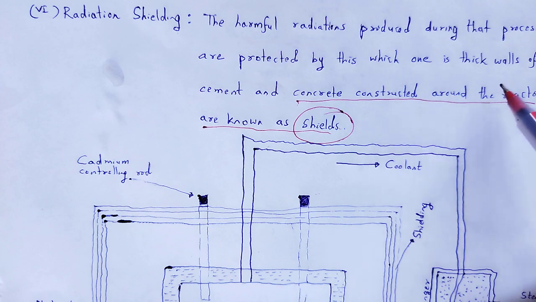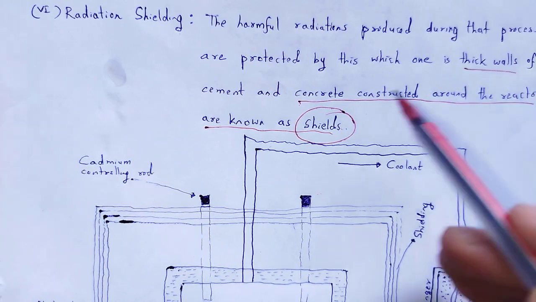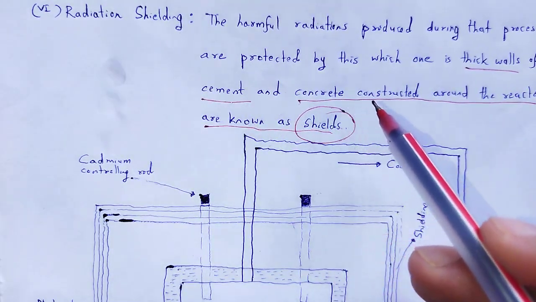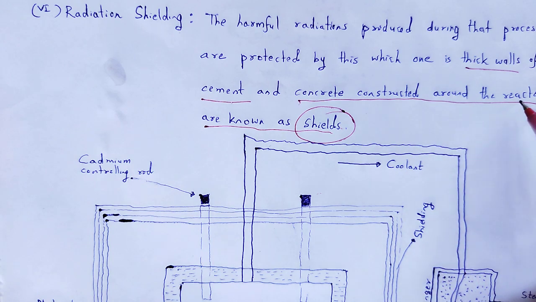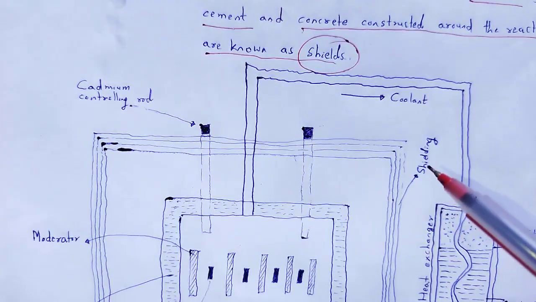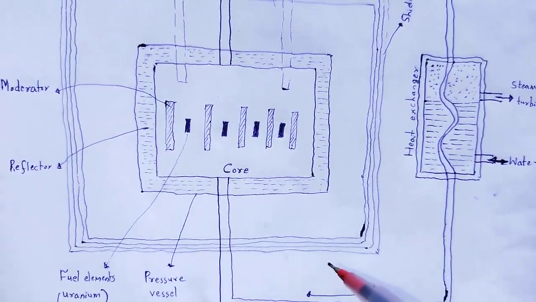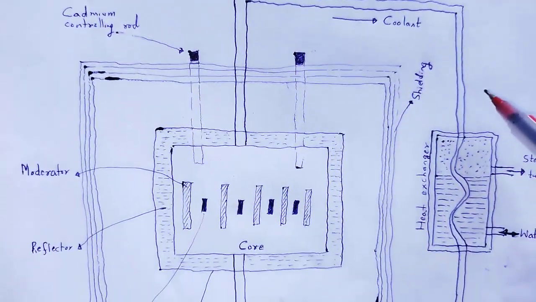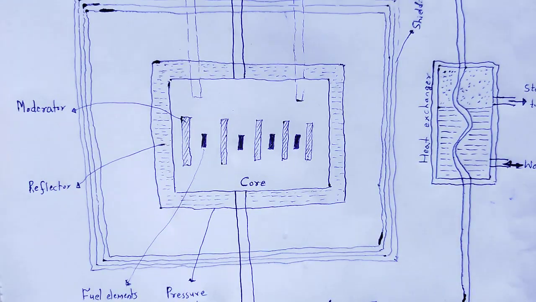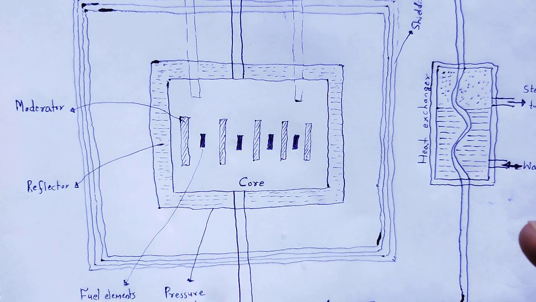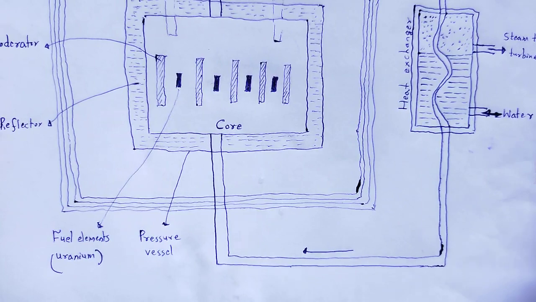The shield is a thick wall of cement and concrete constructed around the reflector in order to protect us from harmful radiations. This is all about nuclear reactors. Next,